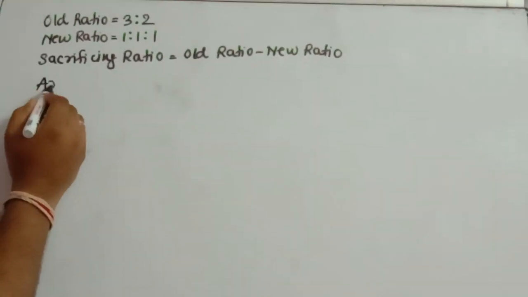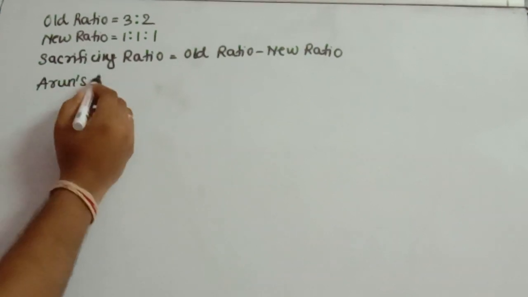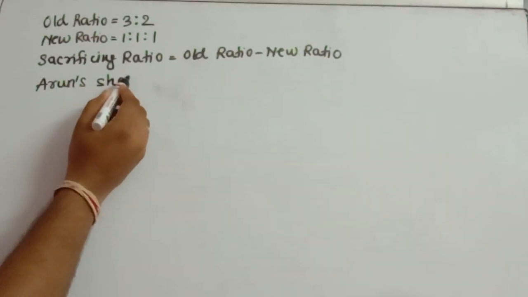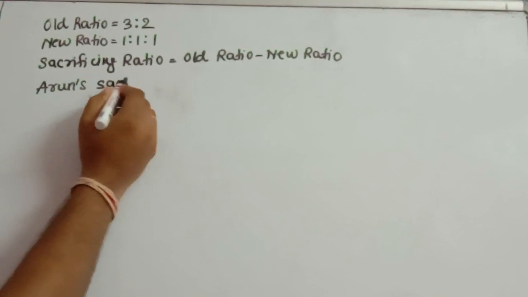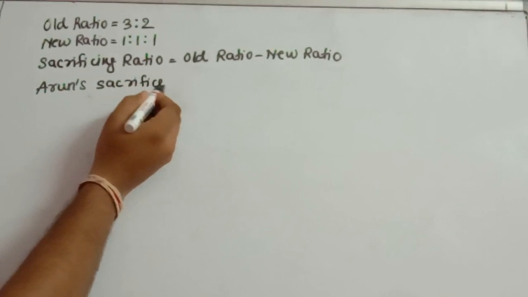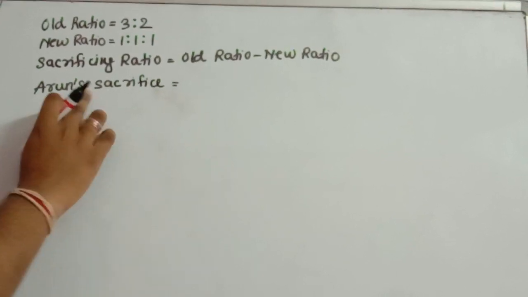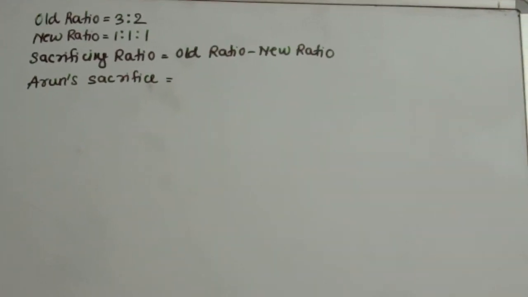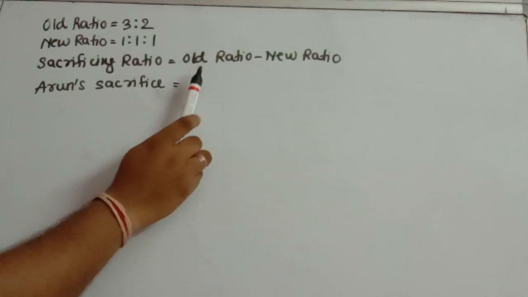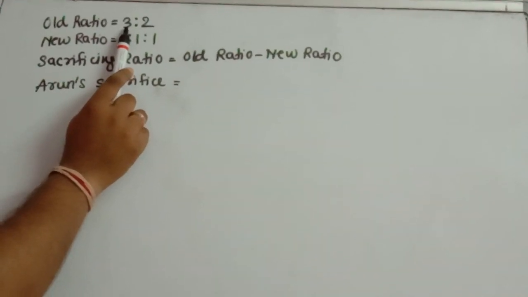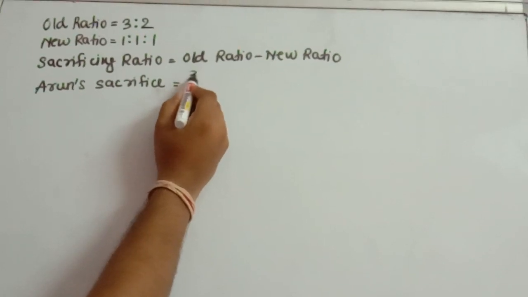So first we will calculate Arun's sacrifice. Now how much is Arun sacrificing? What was Arun's old share? We will calculate Arun's old share from the old ratio. It was 3 by 5.